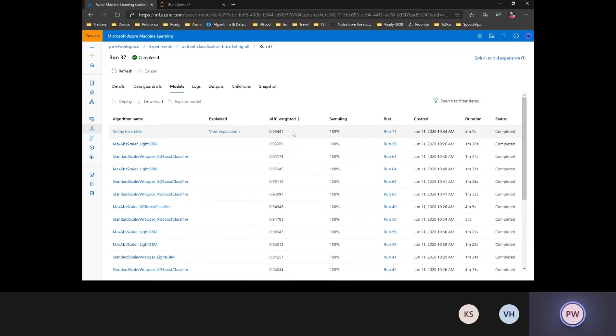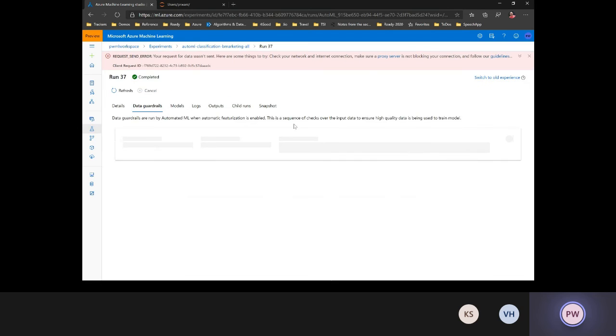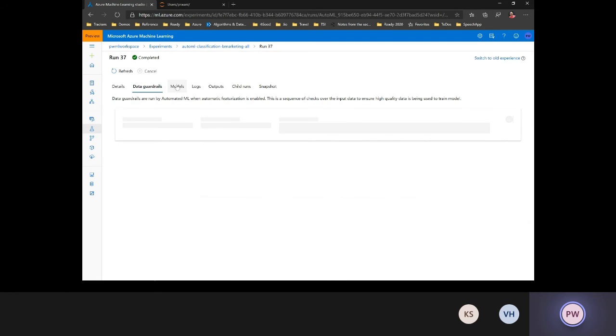The best model that we got was voting ensemble, which we saw earlier, right? Which is using a weighted average of different models that have been used earlier. And that gave us a 0.95447 as the AUC weighted, which was the highest amongst all the different iterations that it executed. So I can go down, I can look at what data guardrails were applied. Okay, looks like.